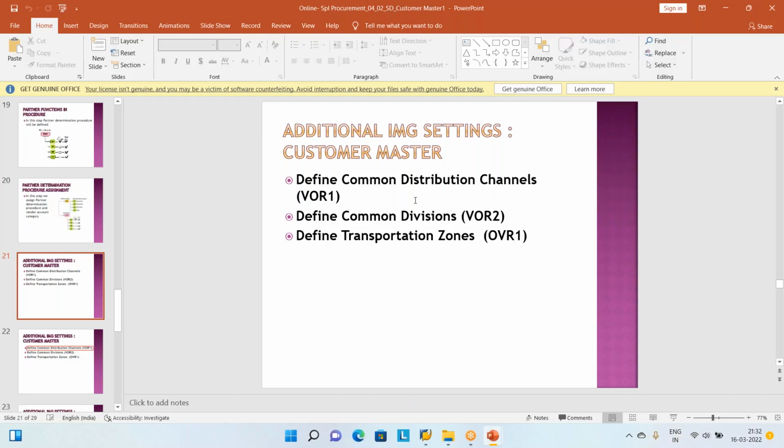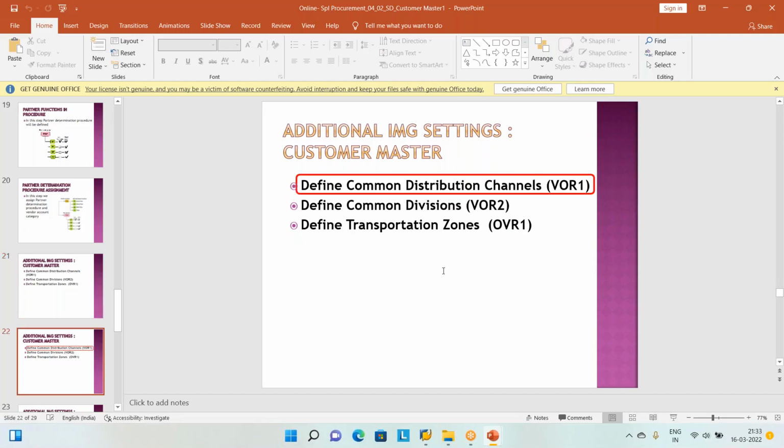Distribution channel means the method of selling or reaching our product to the customer. Some people sell through exhibitions. Some sell through dealers. Some directly set up the company's own showrooms. Some sell through television. Some sell through Amazon-type internet sites. Some adopt all of these methods. Those are all called distribution channels.